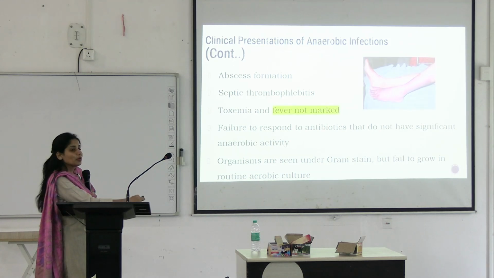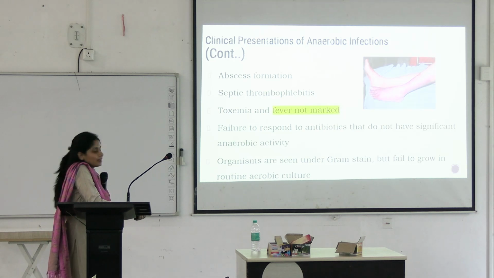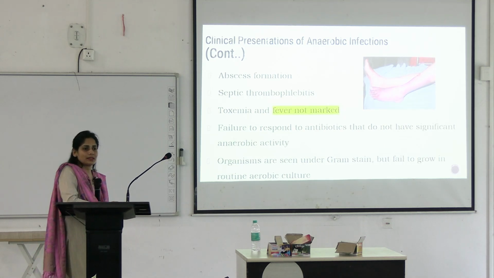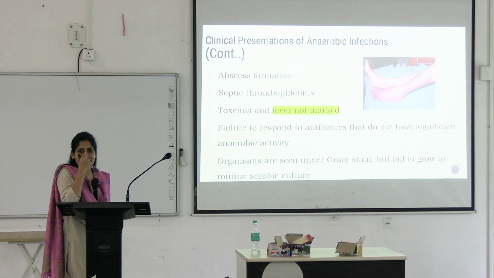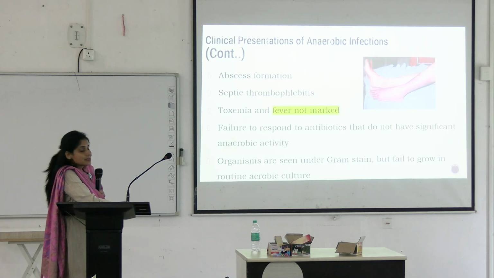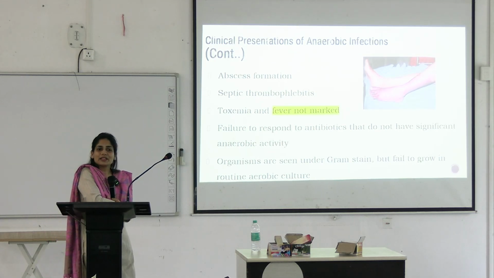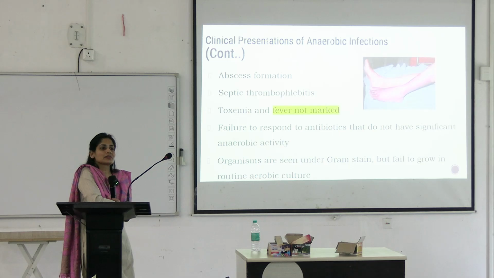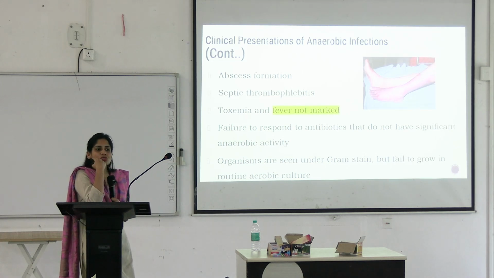So what will happen when you get the sample in the lab? You will see in the gram stain what else you will see in the pus sample along with the microorganism. It's a pus specimen, so what kind of cells you will be able to see? Will you be able to see pus cells? Right? But in this case, there will be no neutrophils. That's a very significant finding. When you see organisms there, but there are no neutrophils, it means you're suspecting anaerobic infection. Okay? Why does this happen? Bacterium destroys the neutrophils through some enzyme, lecithinase enzyme.